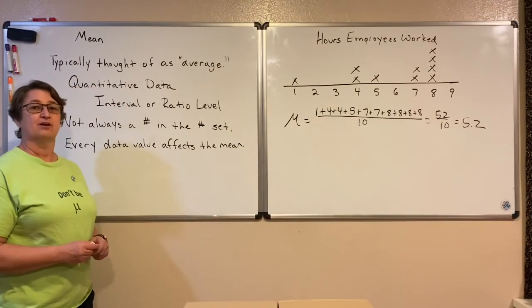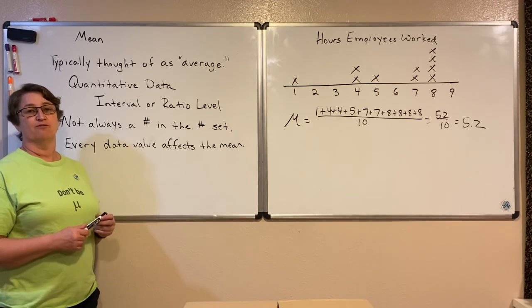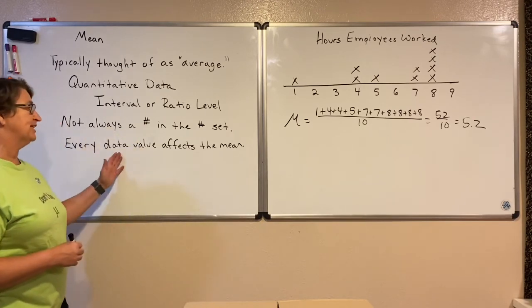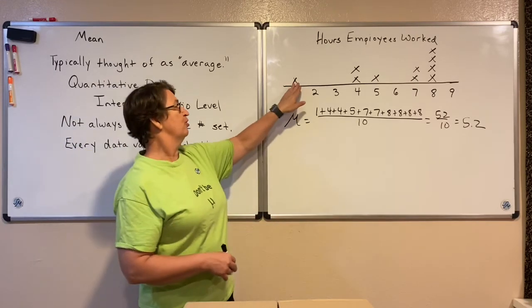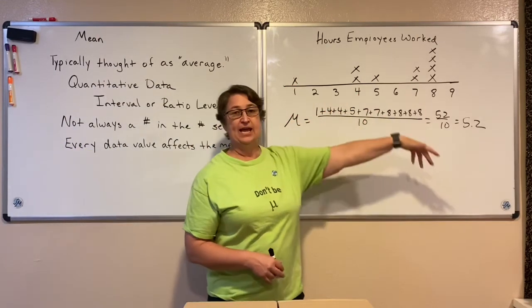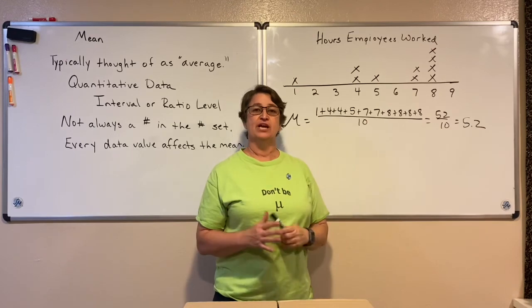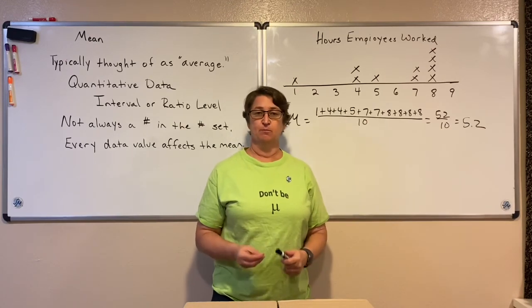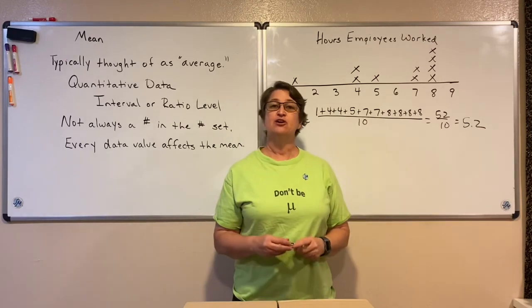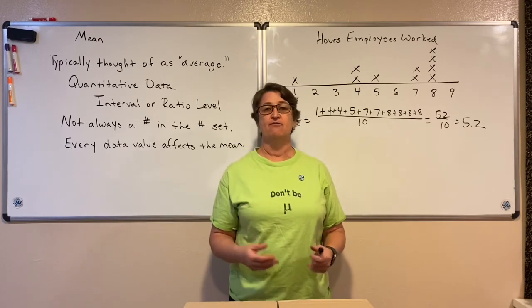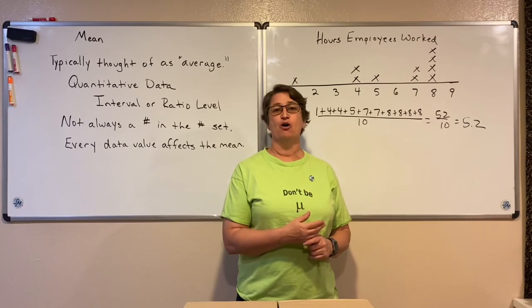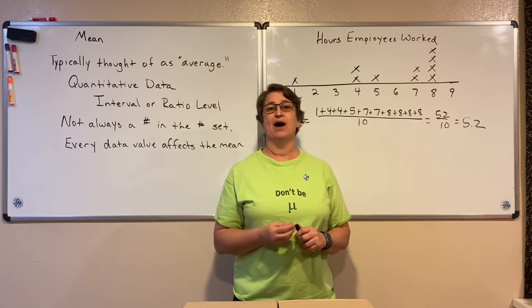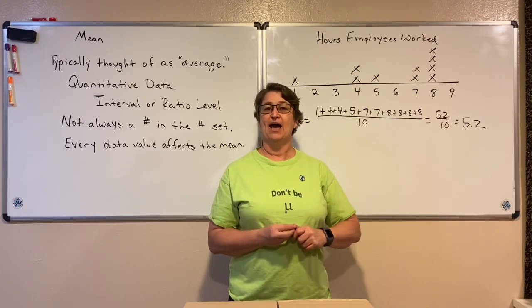And one last characteristic of a mean is that every data value affects the mean. So every single number, whether it's the 1 or the 8, every single number in our data set affects the mean. So that mean is what we typically think of as our average. And to find it, we just add up all the numbers and divide by however many values we have in our data set.